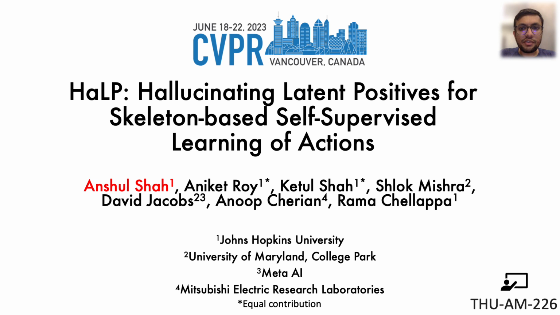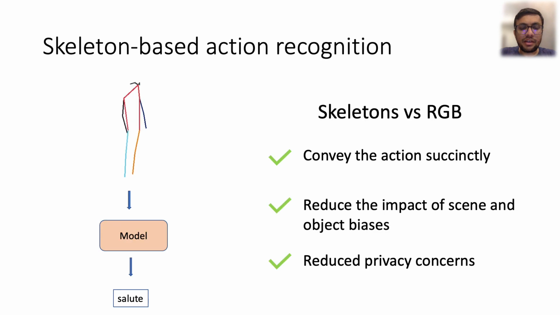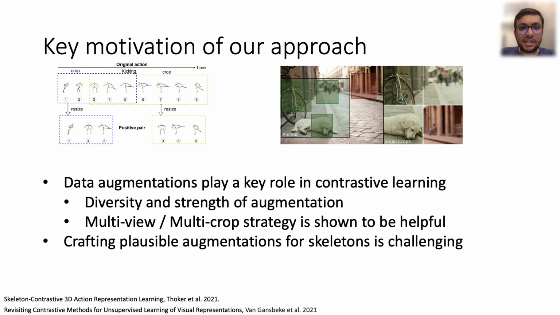Today I'll be presenting our work on hallucinating latent positives for skeleton-based self-supervised learning of actions. Compared to RGB, skeletons convey an action succinctly and have been shown to reduce the impact of scene and object biases while having reduced privacy concerns. Since annotations are difficult and time-consuming, we focus on learning without labels.